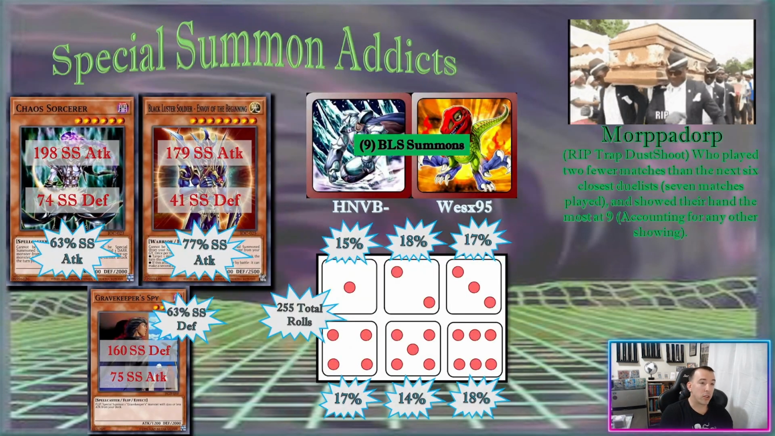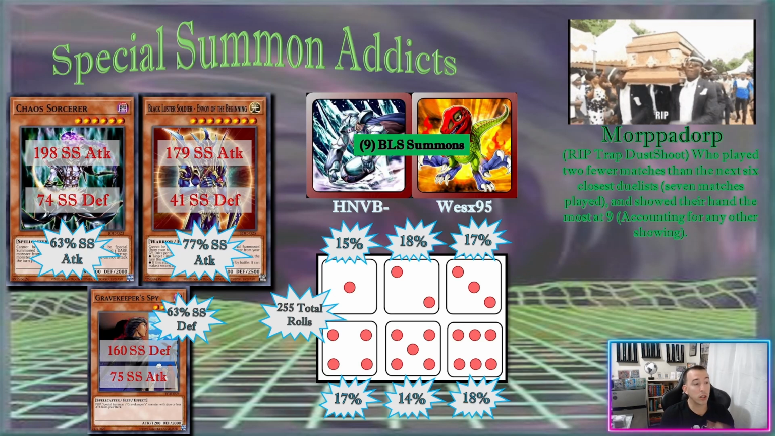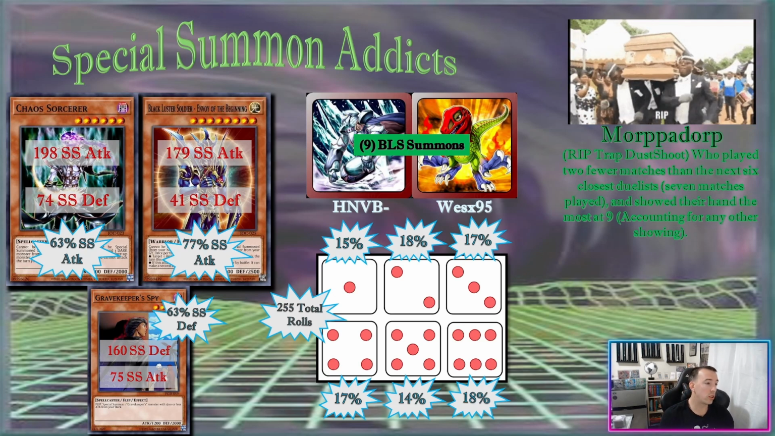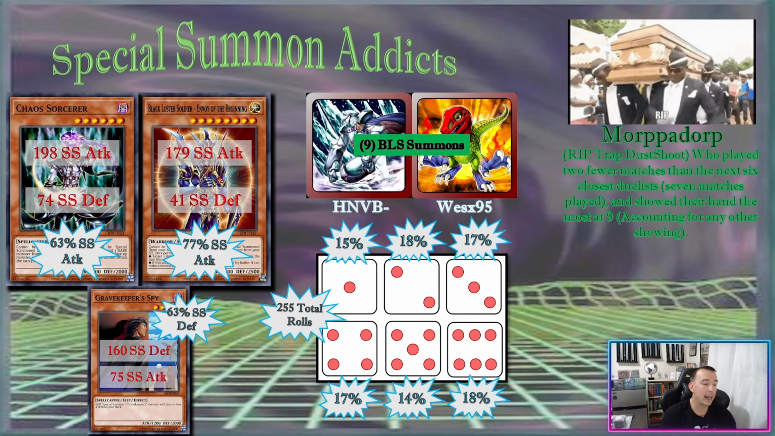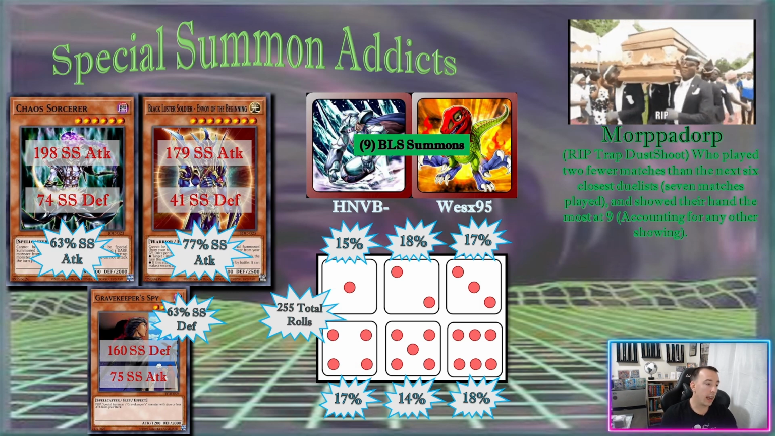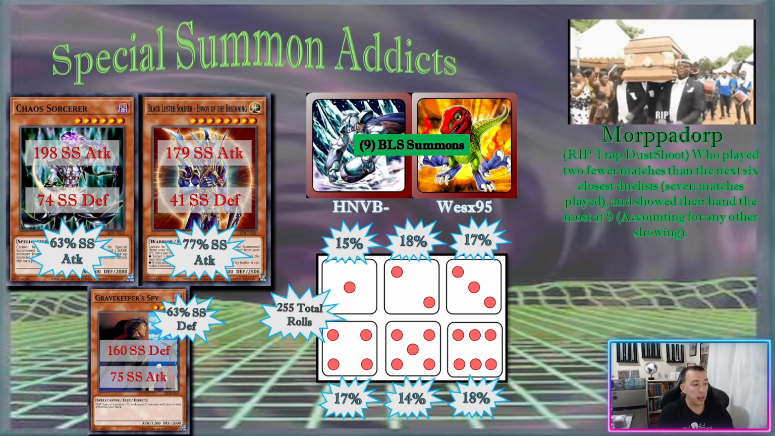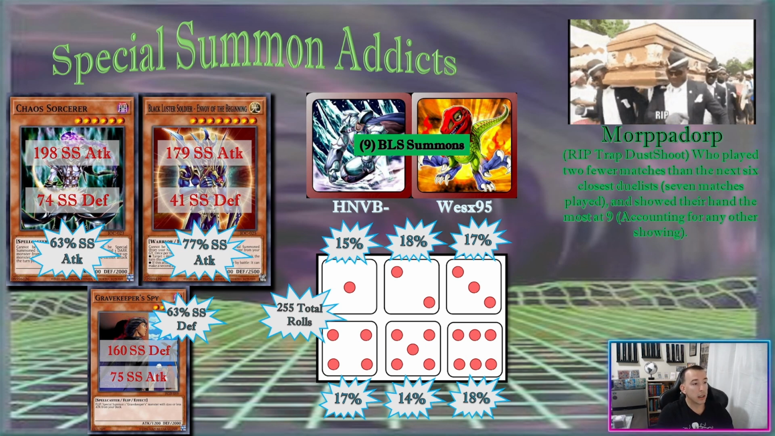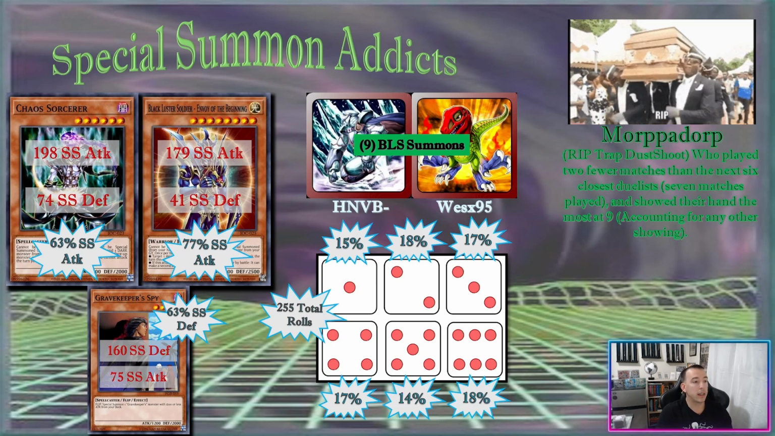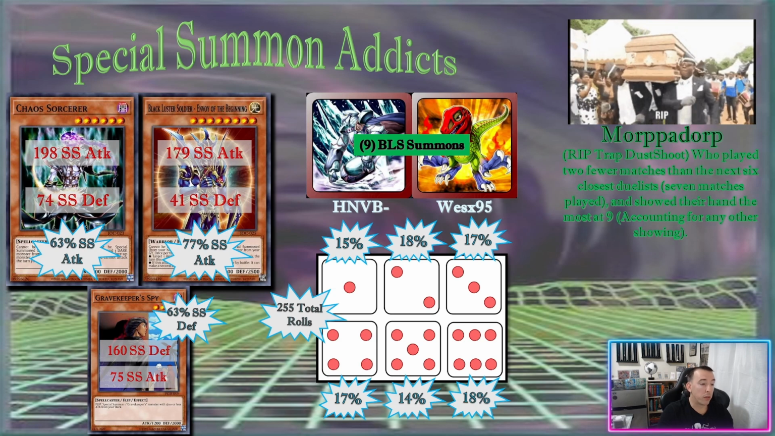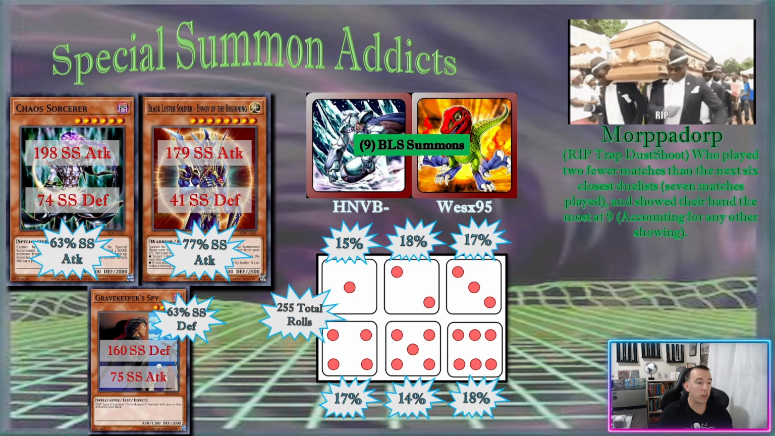All right, special summoned addicts. So out of all the special summons, we got Chaos Sorcerer coming in at first. He was special summoned 198 times in attack and 74 times in defense. And 63% of the time that this card was special summoned, it was put in attack. And then BLS was special summoned the most, coming in second, 179 attack, 41 defense. But for BLS, 77% of the time, it was special summoned in attack versus defense.